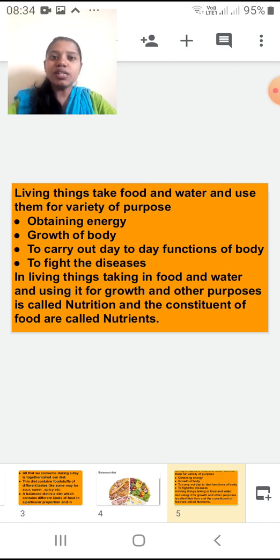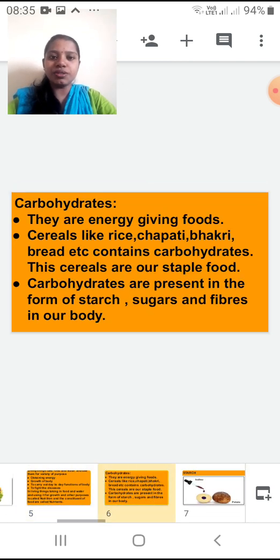Okay, students. So I hope what is nutrition, what are nutrients, why we should have food and water, diet and balanced diet is clear to you till here. Okay, now next we are going to see the first nutrient, that is the carbohydrates. Carbohydrates are our first nutrients which we are going to study.